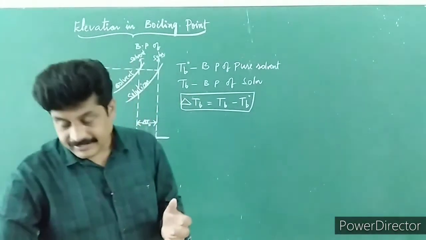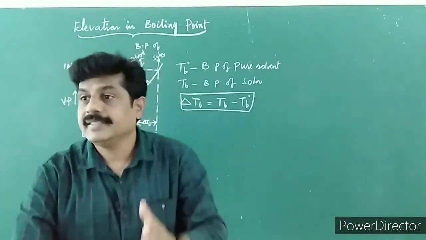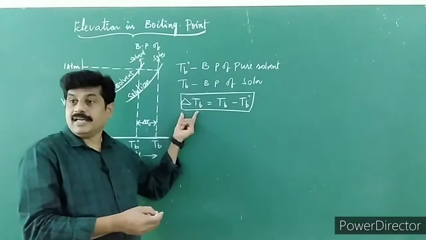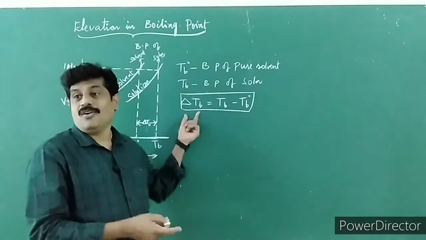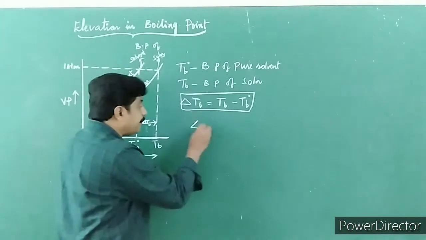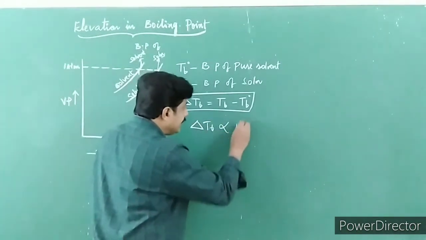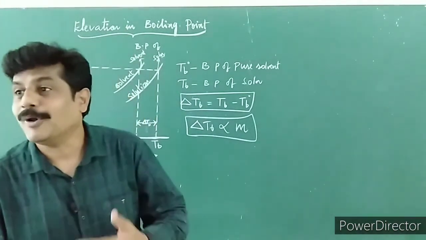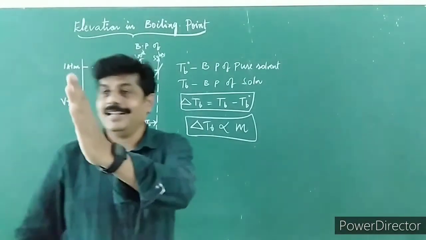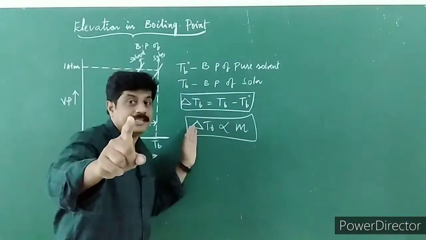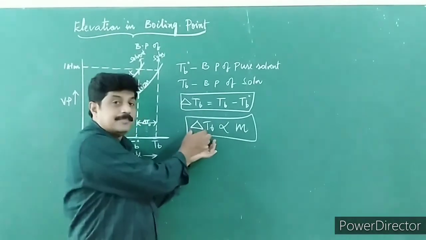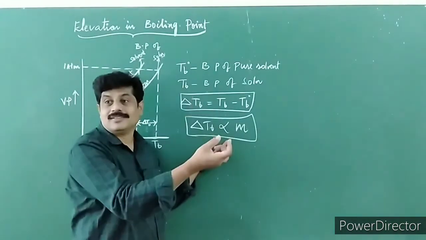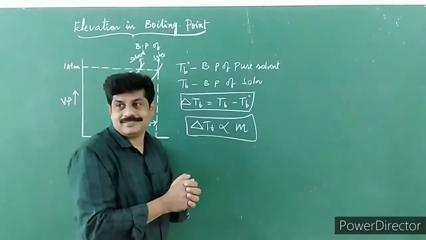Children, it has been experimentally proved that elevation in boiling point, that is nothing but delta TB, of a solution is directly proportional to molality. Directly proportional to molality of the solution, otherwise molar concentration of the solution.